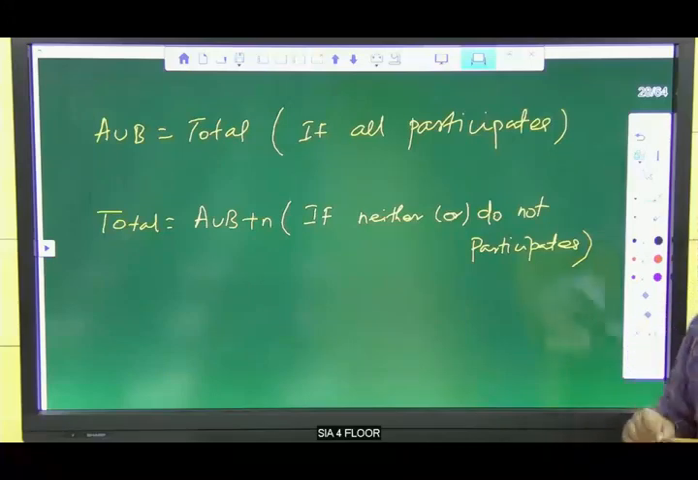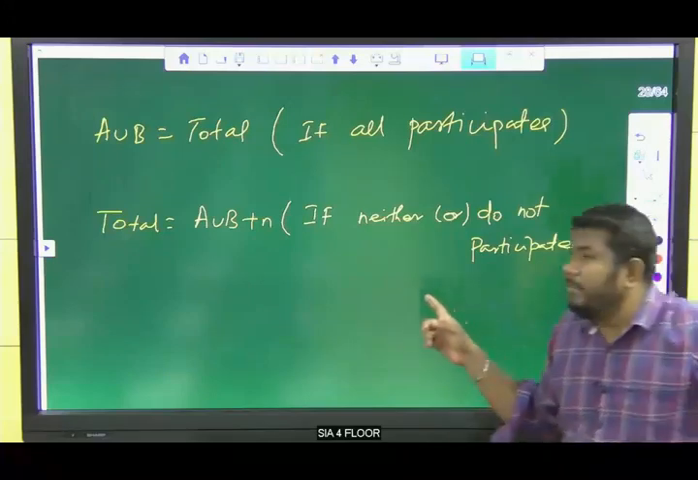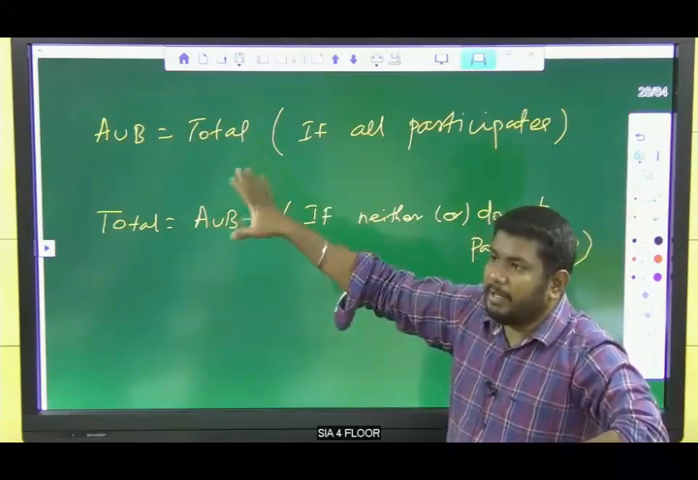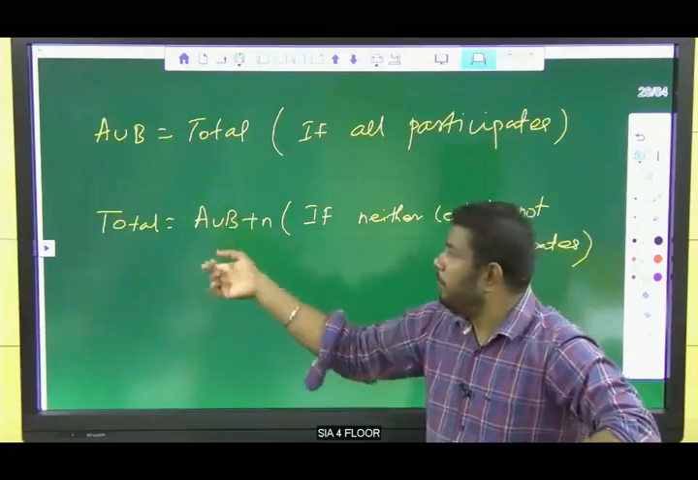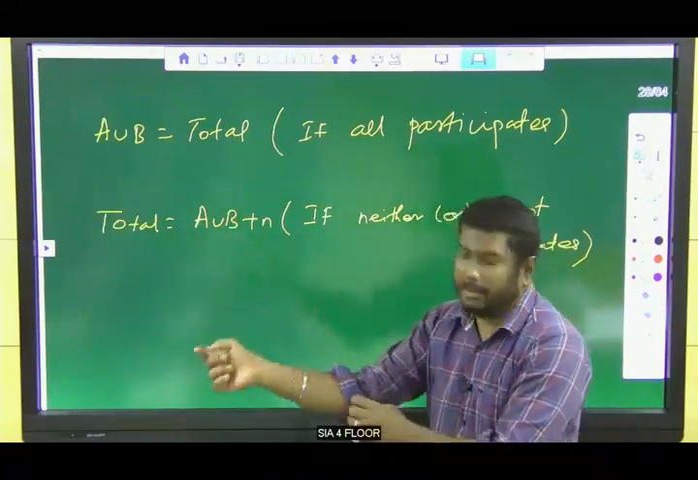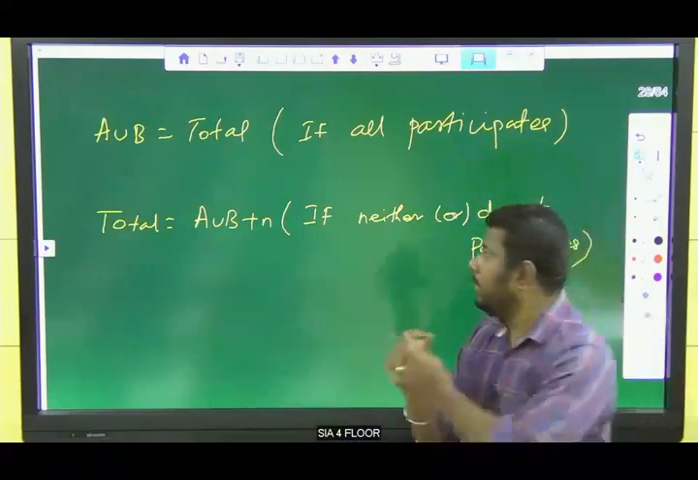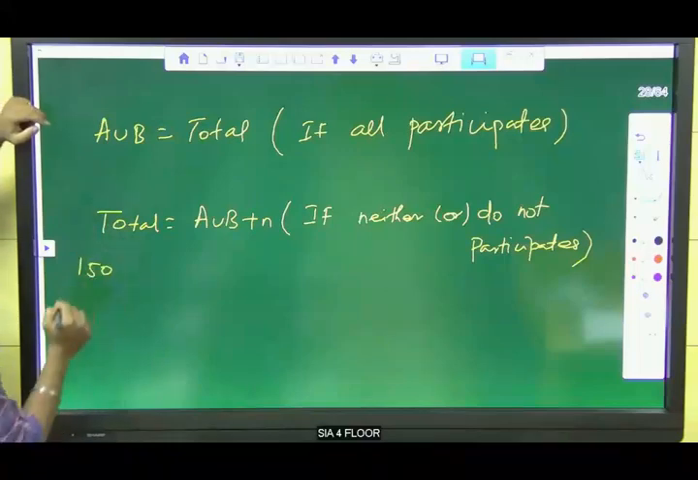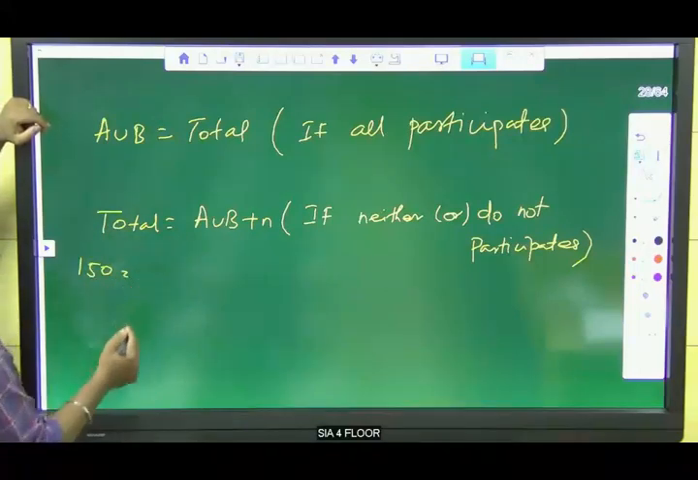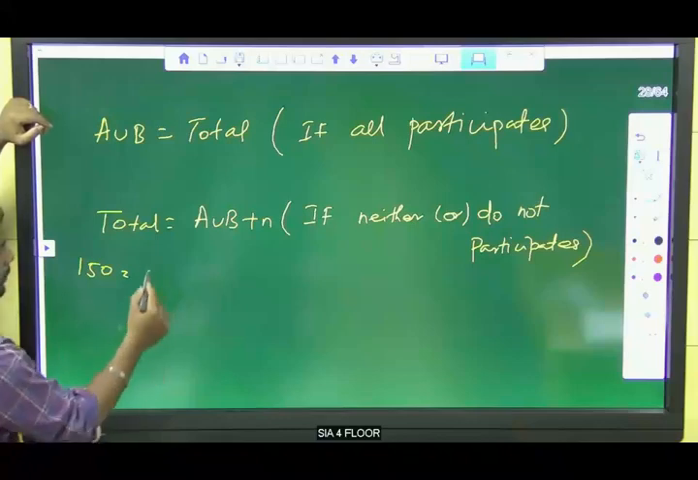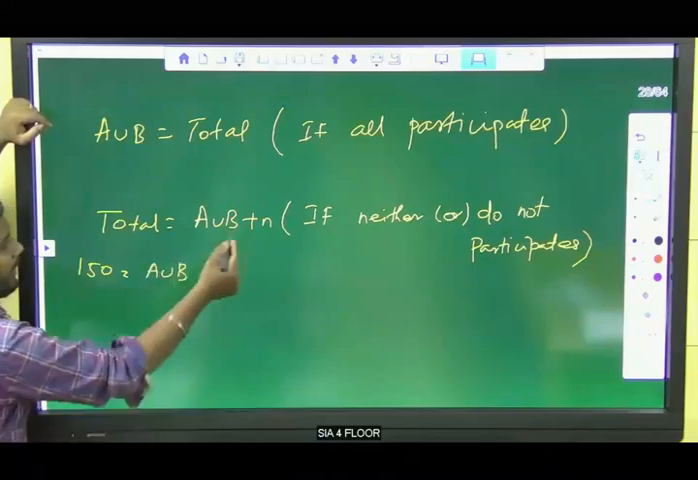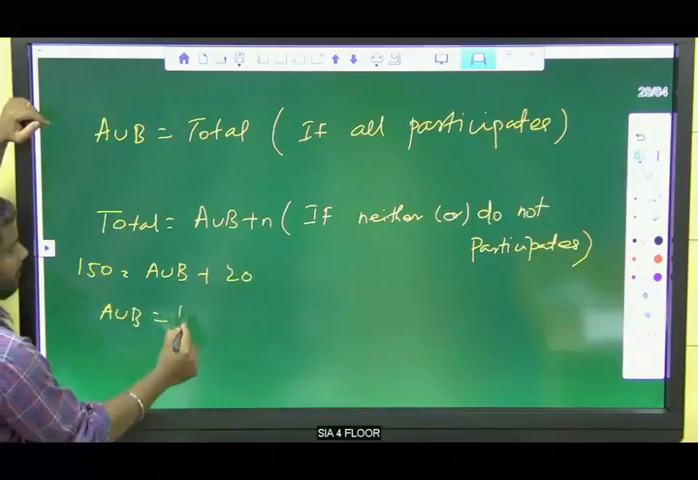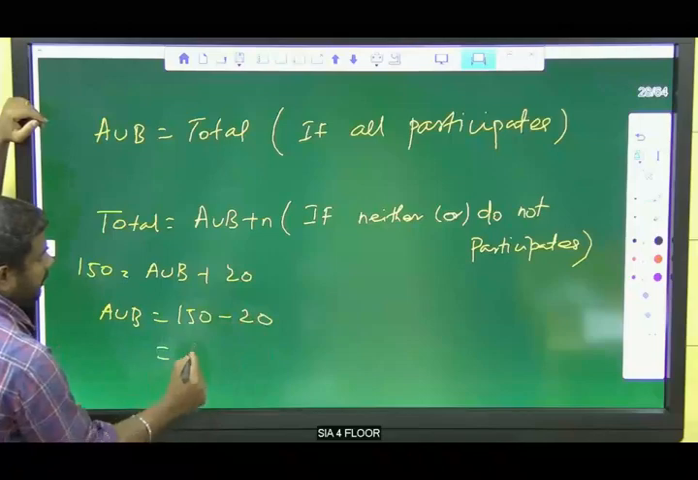Yes, for neither or nor, we need to subtract for A union B. To find A union B, we need to subtract from the total value. To find the total value, it is A union B plus neither. For example, in the previous question, how many total? 150. We don't know A union B, it is a question mark. How many do not participate? 20. So to find A union B, 150 minus 20 is equal to 130.